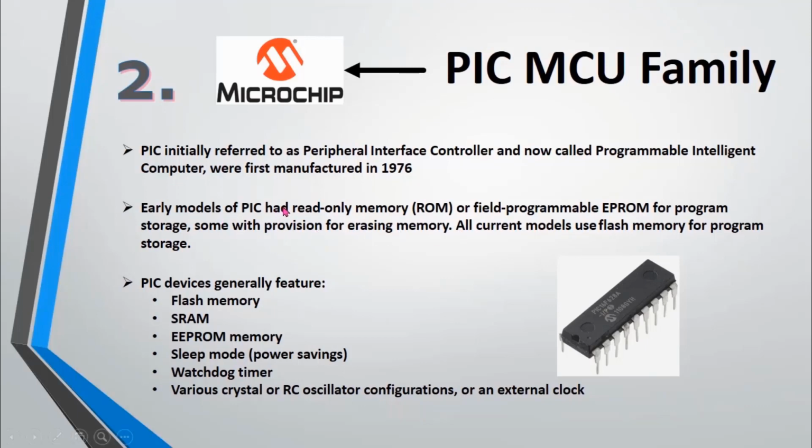Earlier models of PIC had only read-only memory or field programmable EEPROM, but nowadays they come with flash for program storage. PIC devices generally feature the same properties as the AVR microcontrollers, like flash memory, static RAM, EEPROM, sleep mode, watchdog timer, and RC oscillator for the clocks. PIC and AVRs are the most used microcontrollers in most of our embedded devices. They are very popular with both industrial developers and hobbyists due to their low cost, wide availability, large user base, extensive collection of application notes, and availability of low cost or free development tools.